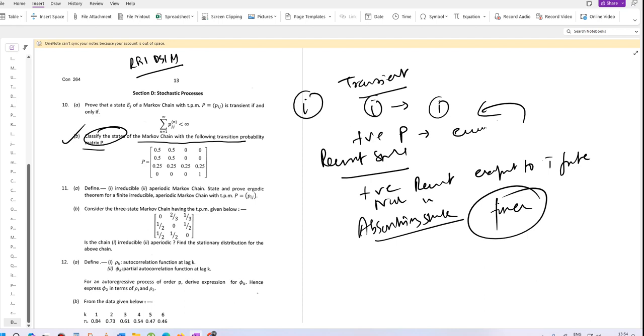States 1 and 2 are transient states, they have a positive probability of moving to states 3 and 4. Okay, state 3 is recurrent because it has a probability of returning to itself. The diagonal elements are non-zero, so it can transition to itself with probability 0.25 at each stage. And state 4 is an absorbing state, because once the process reaches state 4, it stays there forever. So states 1 and 2 are transient, state 3 is recurrent, state 4 is absorbing, and that's the end of this question.